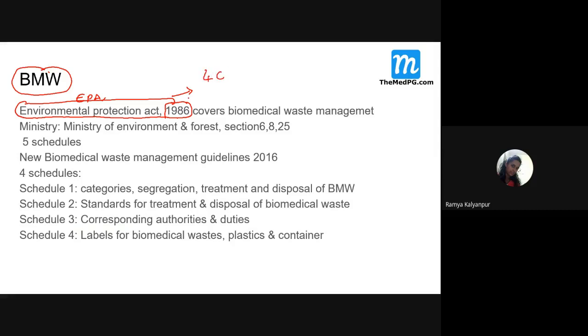Remember students, any act usually contains some chapters, like in our textbook, communicable diseases, health and disease, so individual chapters are there. Like this, this particular act, the Environmental Protection Act, has got how many chapters, students? Four chapters. Then in these 4 chapters, there are how many sections? 28 sections totally.